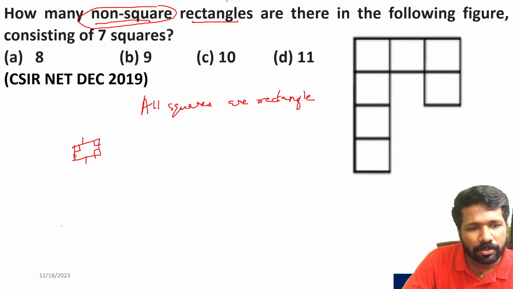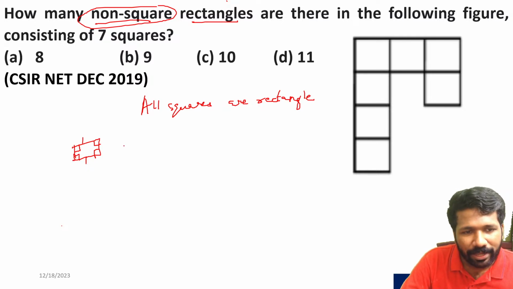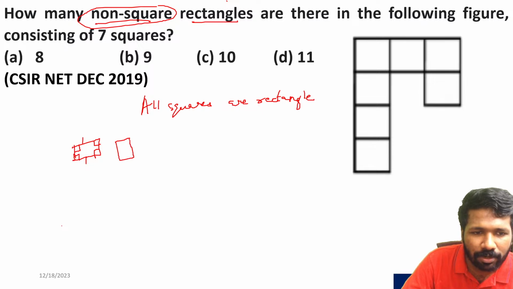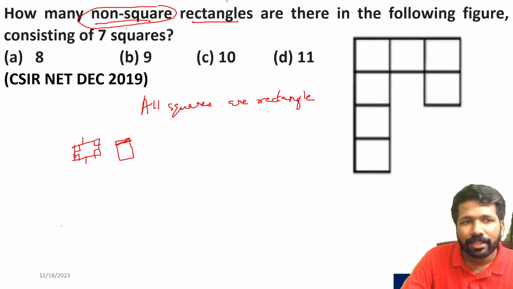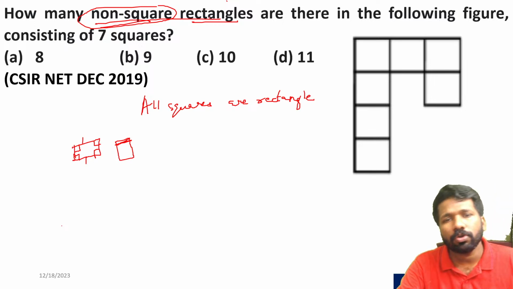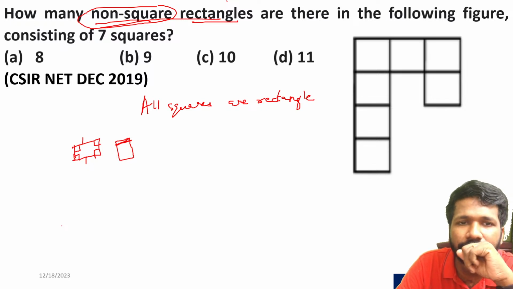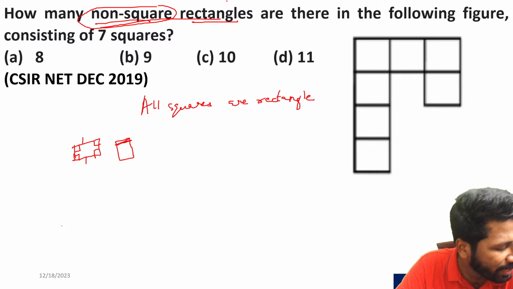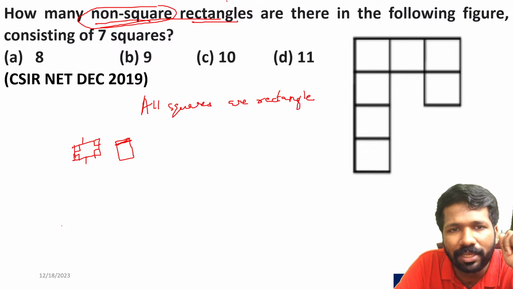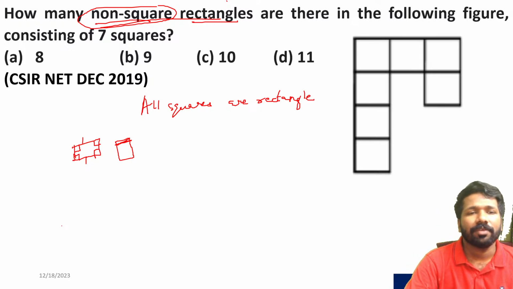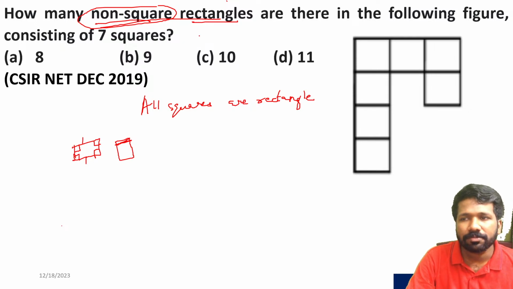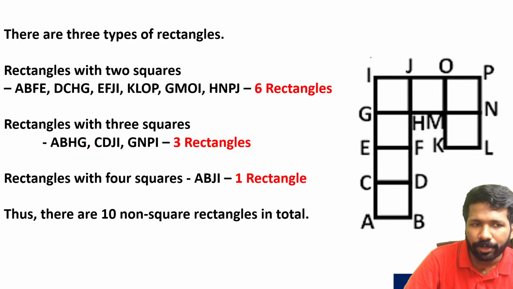A parallelogram whose all angles are 90 degrees is called a rectangle. Now a rectangle whose all sides are equal is called a square. So all squares are rectangles. That is why it is specifically mentioned here non-square rectangles, because squares are normally rectangles, but those rectangles we don't need. We need only typical rectangles whose sides are not all equal, whose opposite sides only are equal. Those kinds of rectangles only we need. That is why non-square rectangle is mentioned. So let us see. Non-square rectangle means this is also a rectangle, but that is a square. That is why we can avoid it.